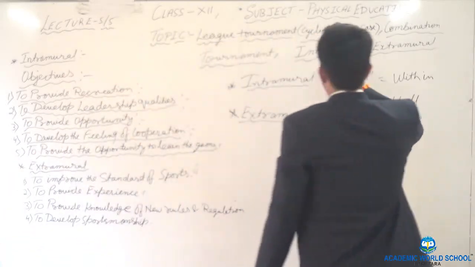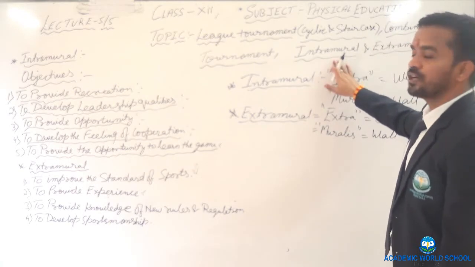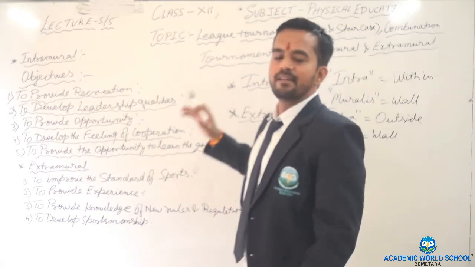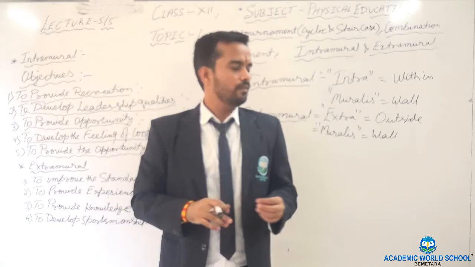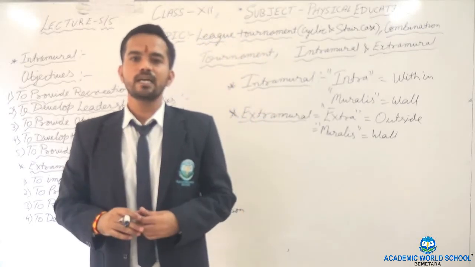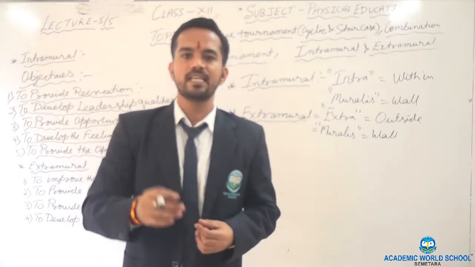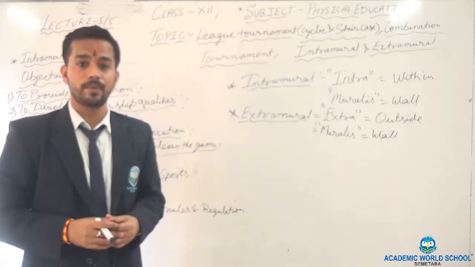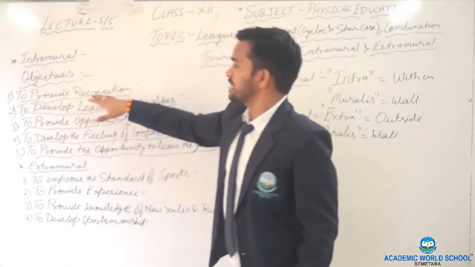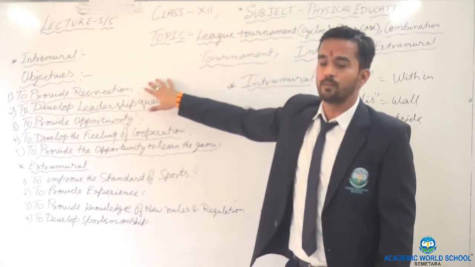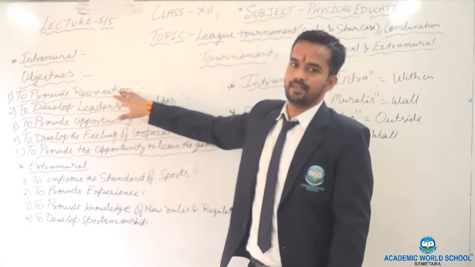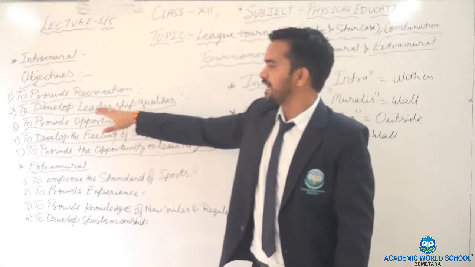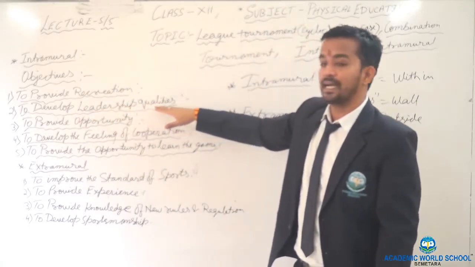Next one is extramural or intramural. What is intramural? Intramural means whatever competition we organize within the institution, where the other school is not participating. Clear? In this one we discussed the objectives of intramural. First one is to provide recreation. It is one source of recreation. Second, leadership quality.